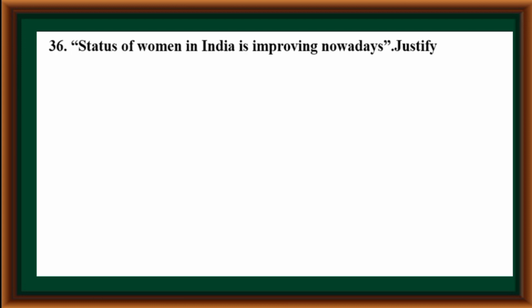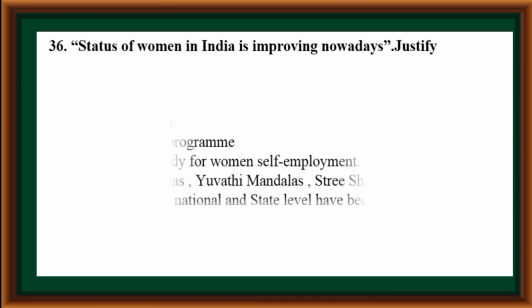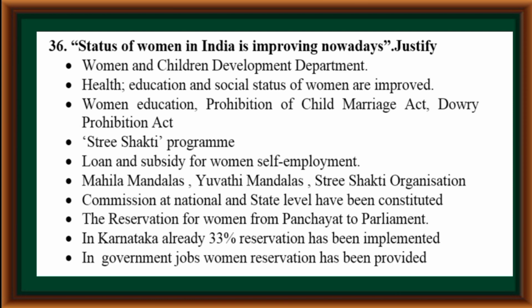The status of women in India is improving nowadays. Justify. The Women and Children Development Department, health, education and the social status of women have improved. Women's education, the Prohibition of Child Marriage Act, the Dowry Prohibition Act, the Stree Shakti Program, loans and subsidies for women's self-employment, Mahila Mandalas, Yuvati Mandalas, Stree Shakti organizations, and commissions at national and state level have been constituted.